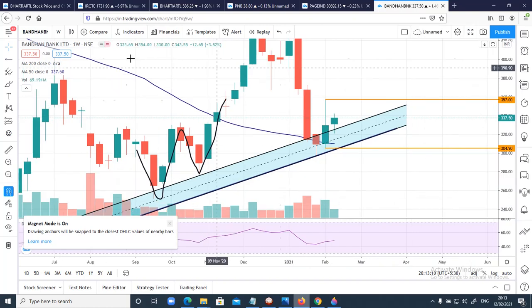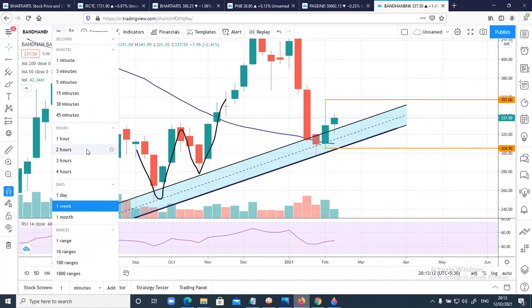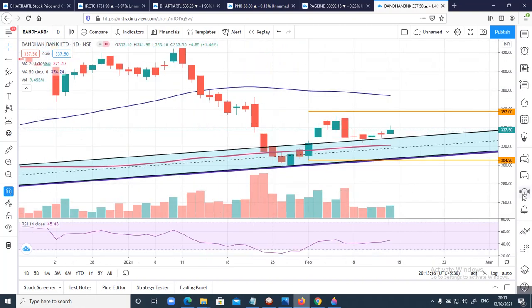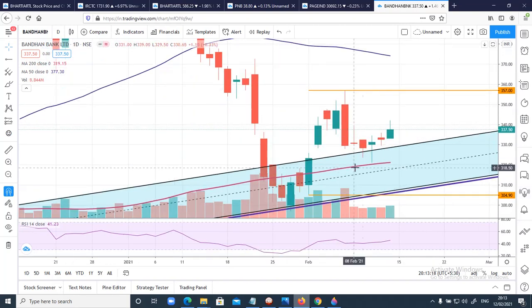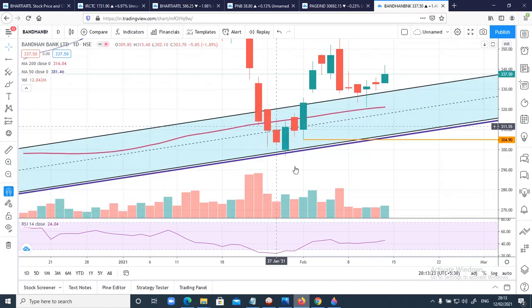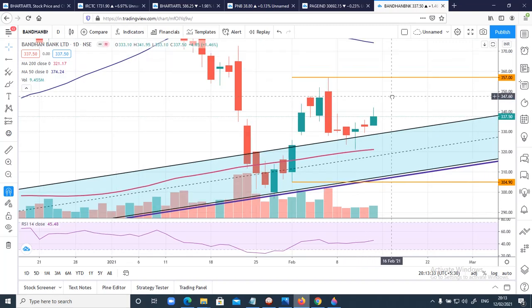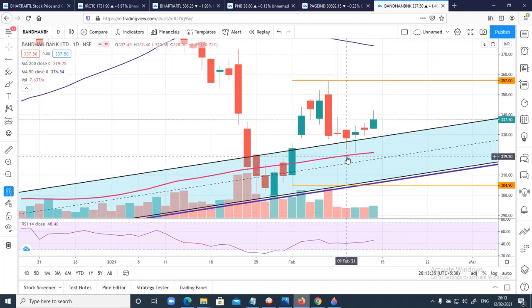Now let me move to daily chart. I'll show you something more there. On daily chart guys, if you see, this pink colored line is 200-day moving average, and our prices after it bounced from this trend line, you can see how again this 200-day moving average has acted as support and prices have again bounced up from here. So this 200-day moving average is also very important.